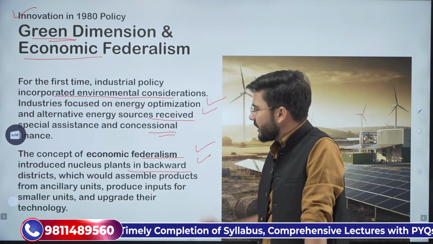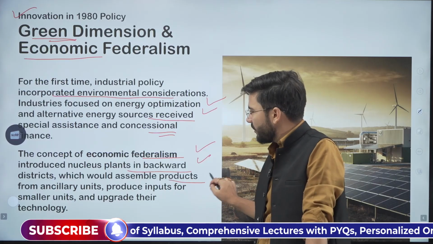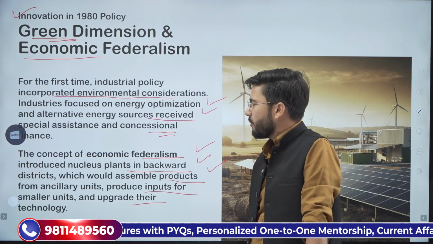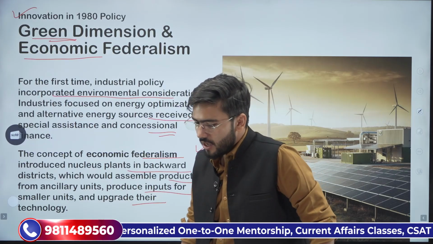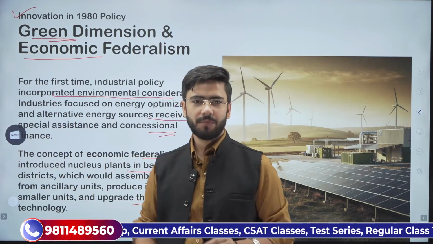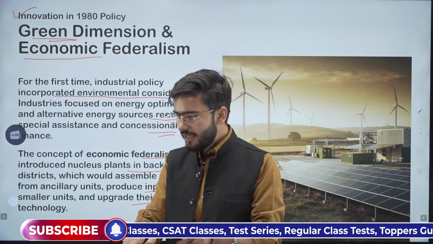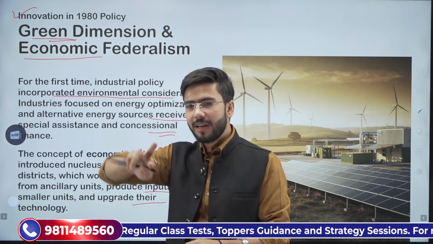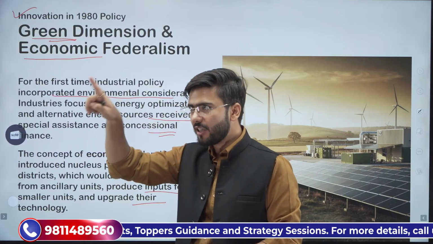Nucleus plants in backward districts would assemble products from ancillary units, produce inputs for smaller units and upgrade their technology. Which means what? That there will be a proper supply chain from one industry to another, where the output of one will be used as input of another, and the supply chain will go on.